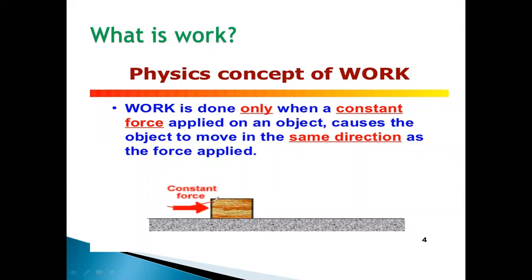Here in this figure, you can see that there is a constant force acting on this block. So if this is the initial position A of the body, and after the application of force, what happens? The body moves through some distance and it will come at B. So here in this case, we can say that the work is done.